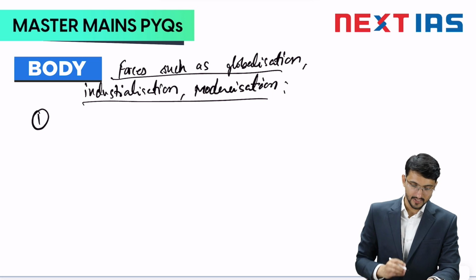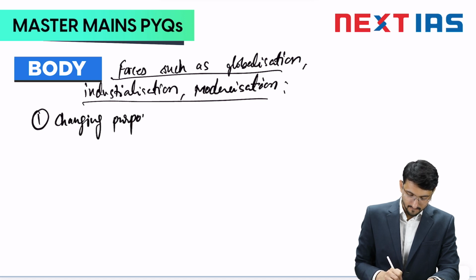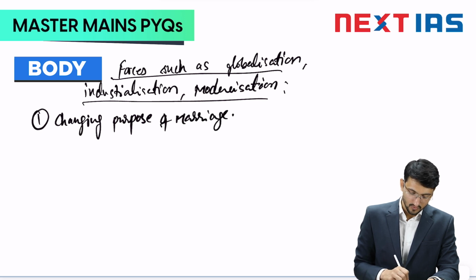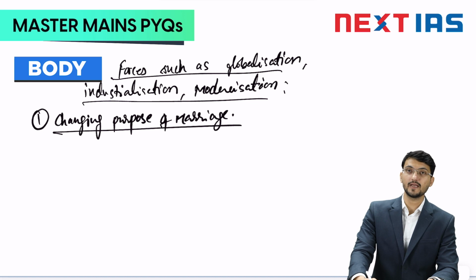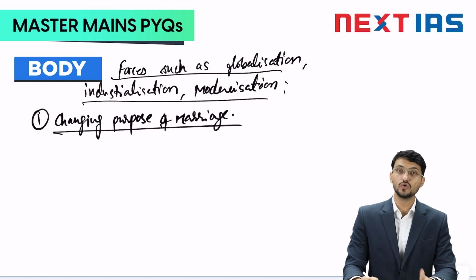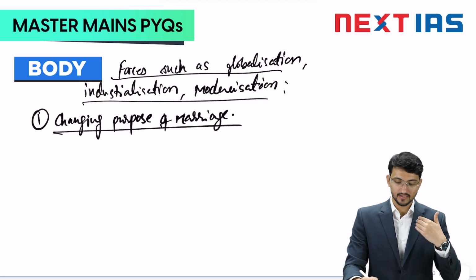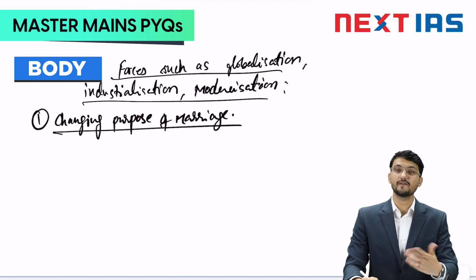One of the keywords is the changing purpose of marriage. This is the first keyword. What can you write in this changing purpose of marriage? Two things. One you should write is that marriage is no longer used to protect the purity of a caste. It is now used as a mode of acceptance.